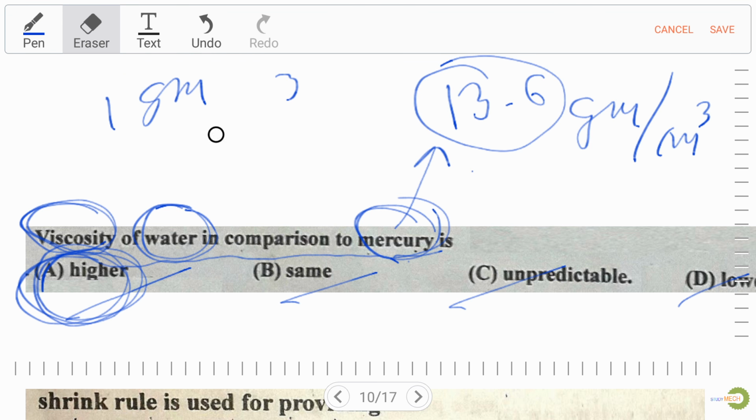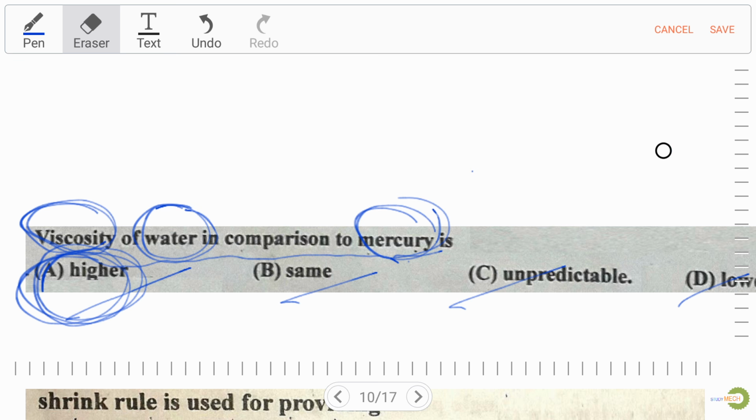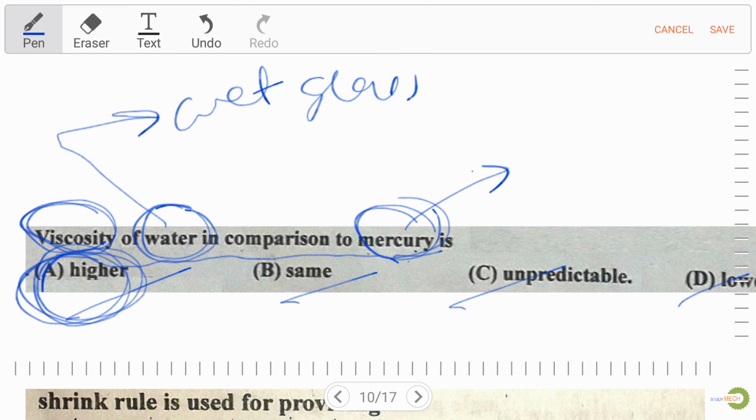Now what is the reason behind this? So let's discuss. Here we have to discuss one important thing, that water wets the glass, but mercury does not wet the glass.